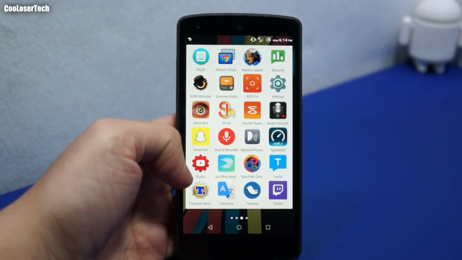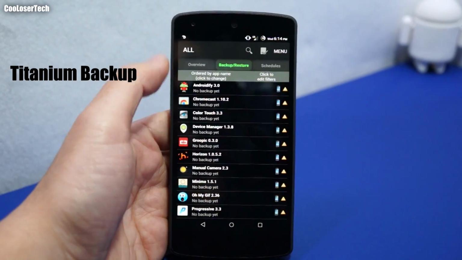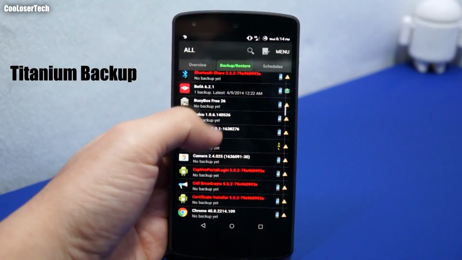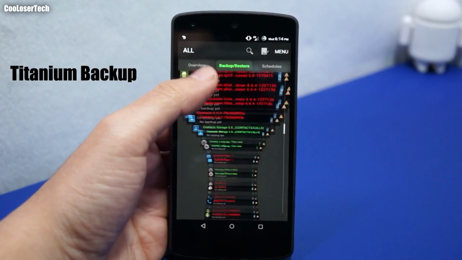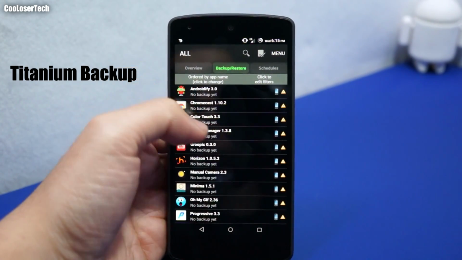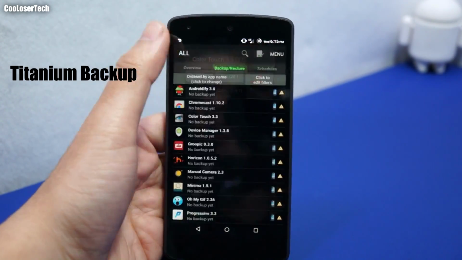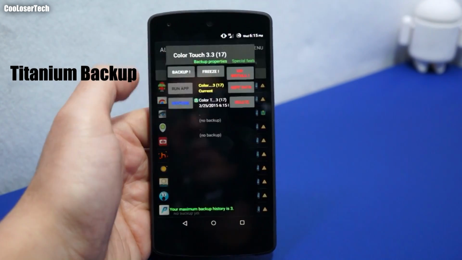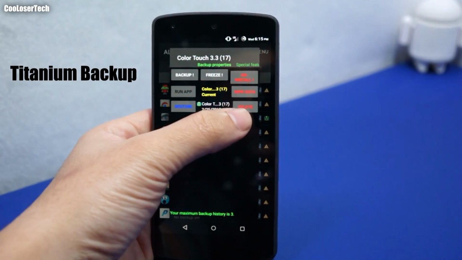And here we have a rooted app called Titanium Backup because it backs up all the apps that I want and need. And that's how I bring back old applications through this. For example, I want to back up the Color Touch. I click on it, I press backup. It's gonna back it up very quickly, and that's done. So if I click back into it, there's a restore or delete.